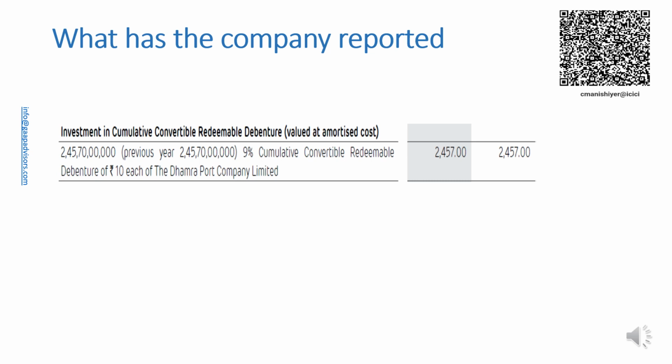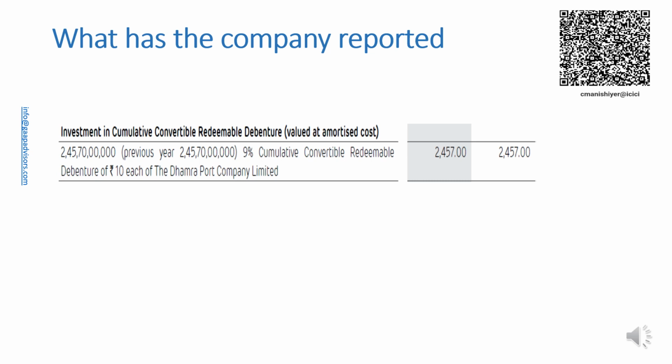A listed company has disclosed in its note on investments that it measures investment in cumulative convertible redeemable debentures at amortized cost. Para 4.1.2 of Ind AS 109 states that for a financial asset to be measured at amortized cost, the contractual terms of the asset must give rise to cash flows on specified dates that are solely payments of principal and interest on the principal amount outstanding.